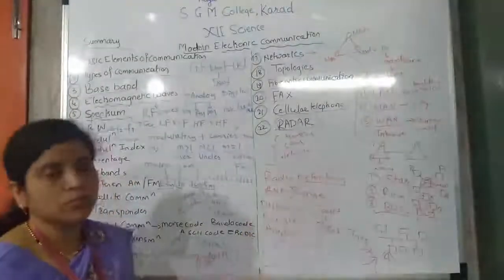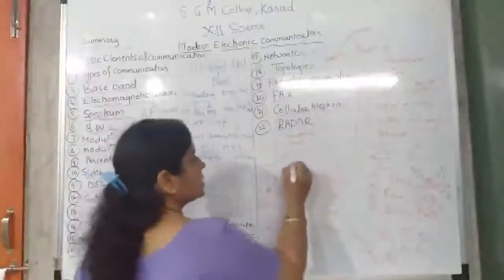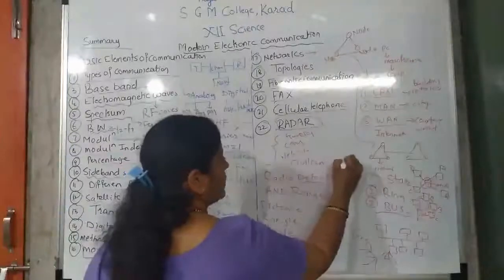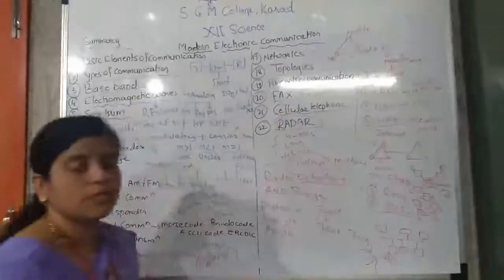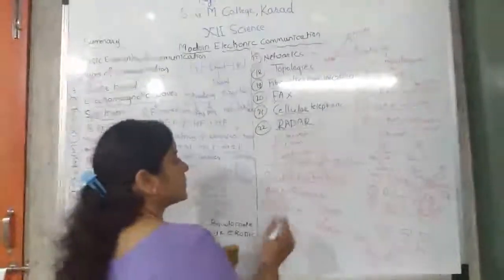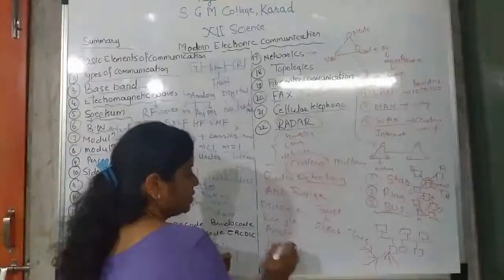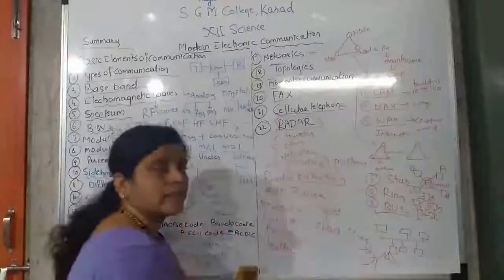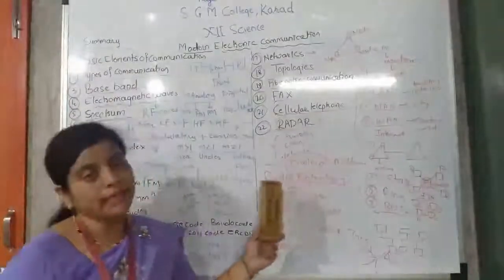Therefore, radar is used. There are two applications: civilian application and military application. In civilian application, where is it used? In traffic police. Traffic police also use the radar system because radar works in any condition.